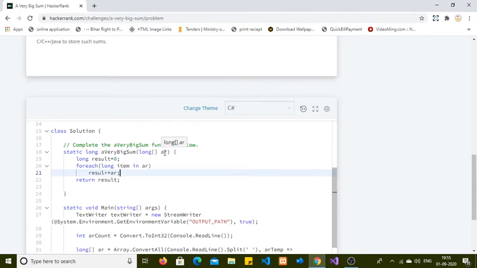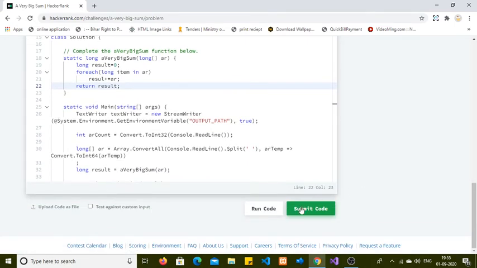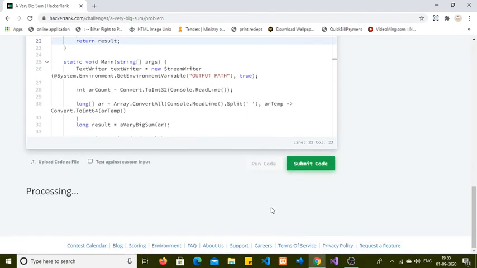In this array, I am just iterating over each element present in the array and adding it into the result variable, and finally I am returning the result. It will return the sum of the given array. Let me submit this code for validation.